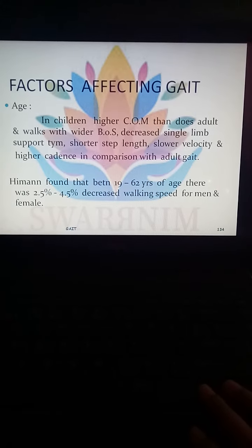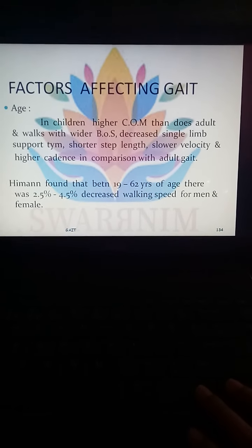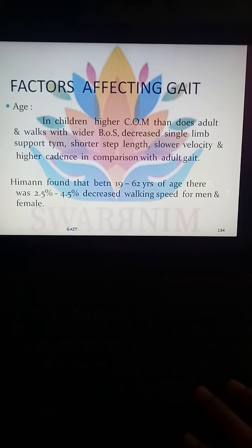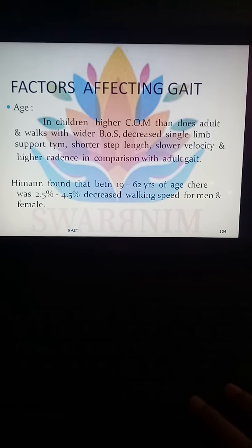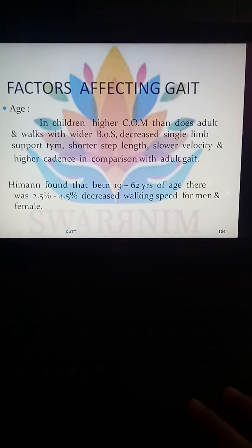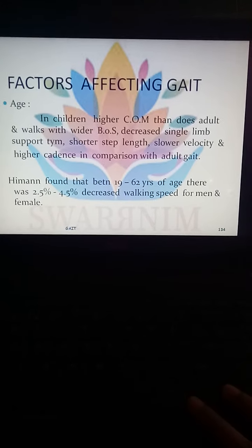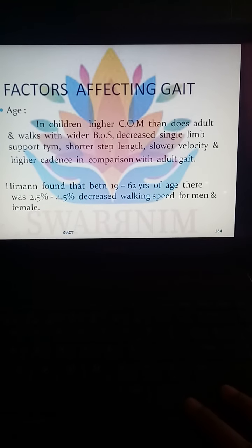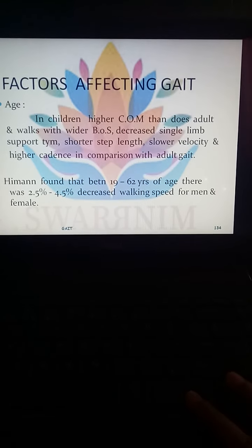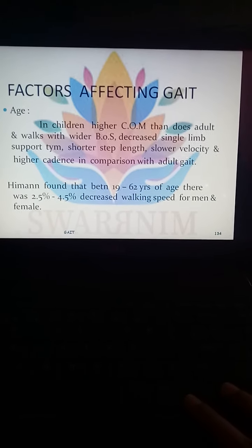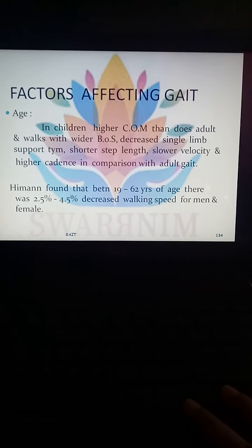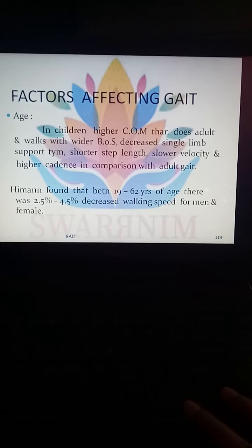Second, they also walk with a wide base of support. There may be a decrease in single limb support time. After that, they have a shorter step length as well as a slower velocity because of that, and higher cadence. So the cadence will be high in children.